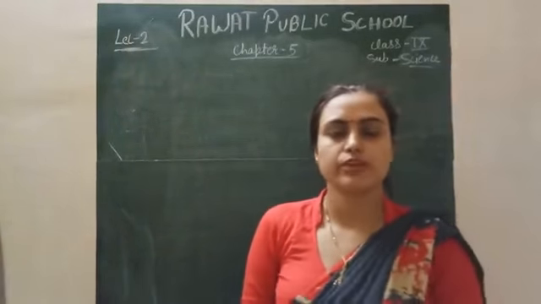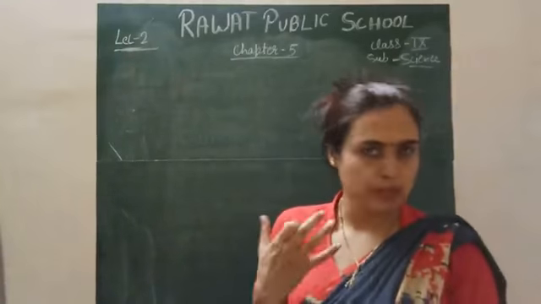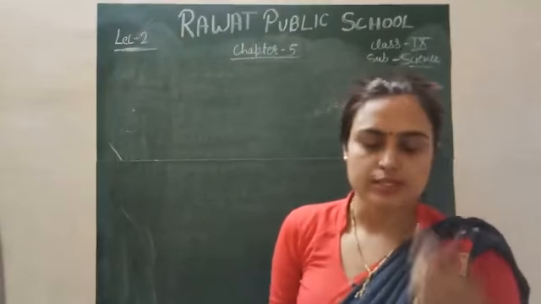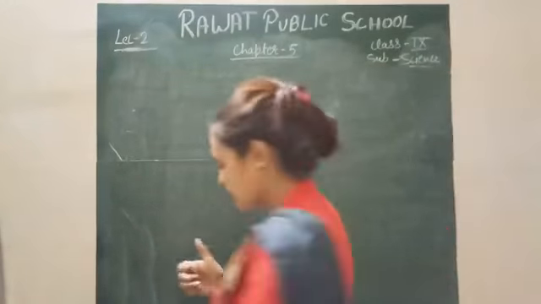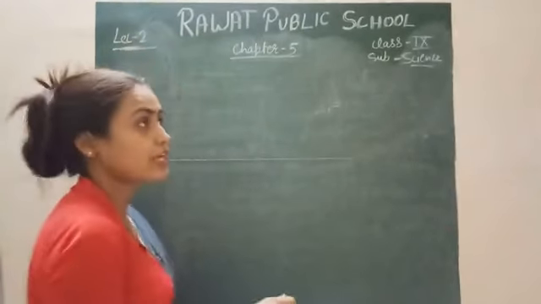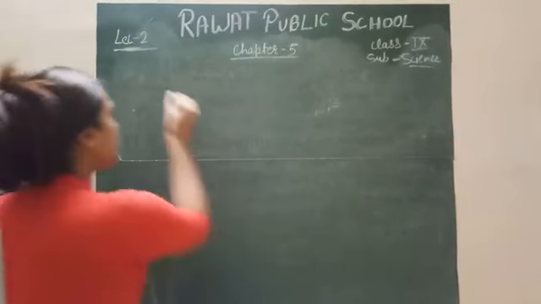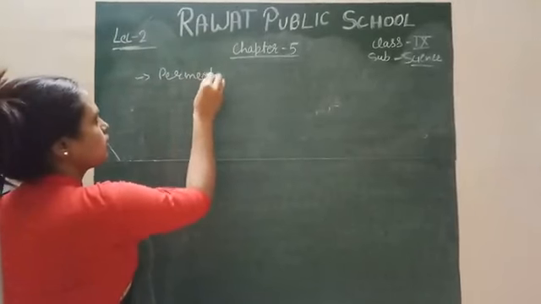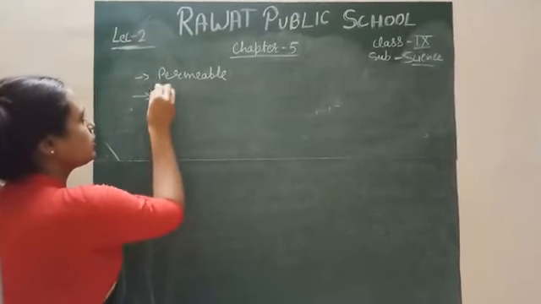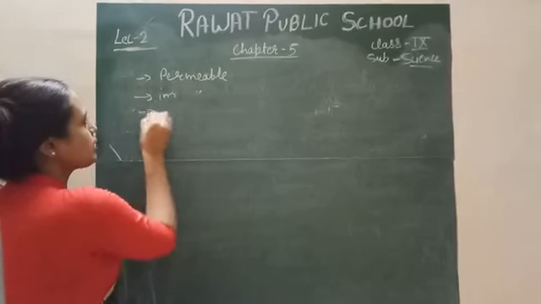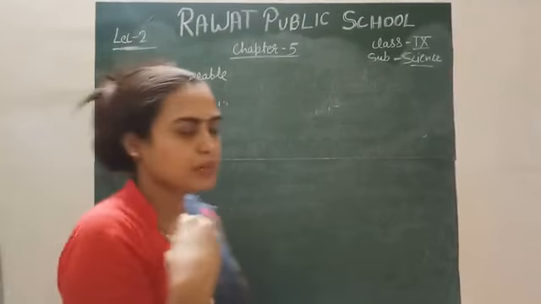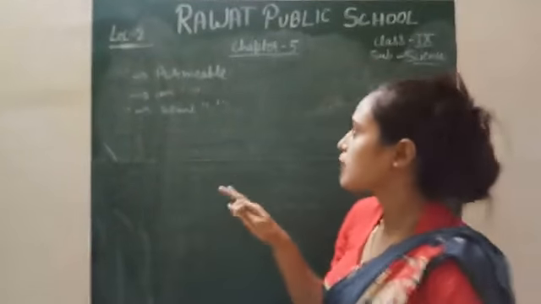So today we will discuss the cell membrane, plasma membrane, cell wall, and the nucleus, right? In the previous lecture we discussed the permeability of the cell: permeable, impermeable, and semi-permeable. These terms we discussed in our previous lecture simply, right?